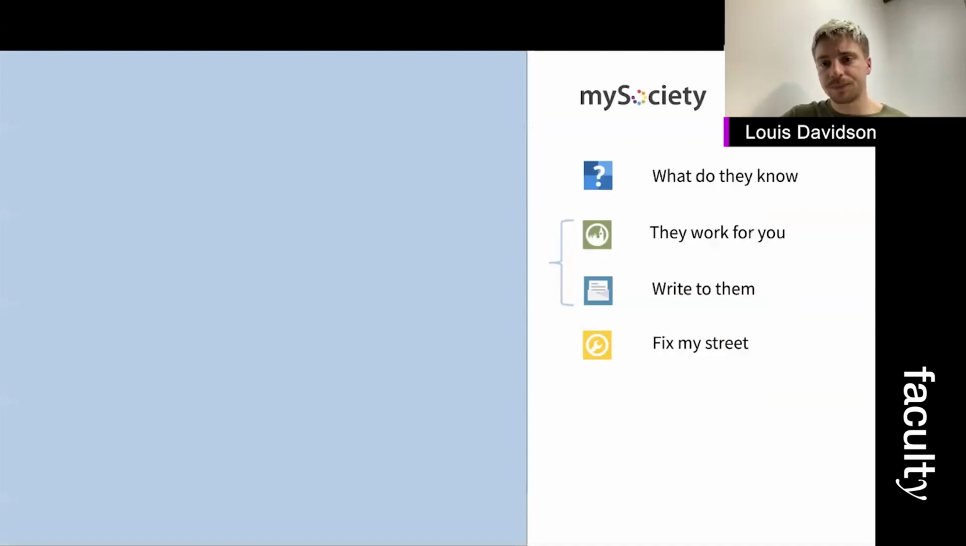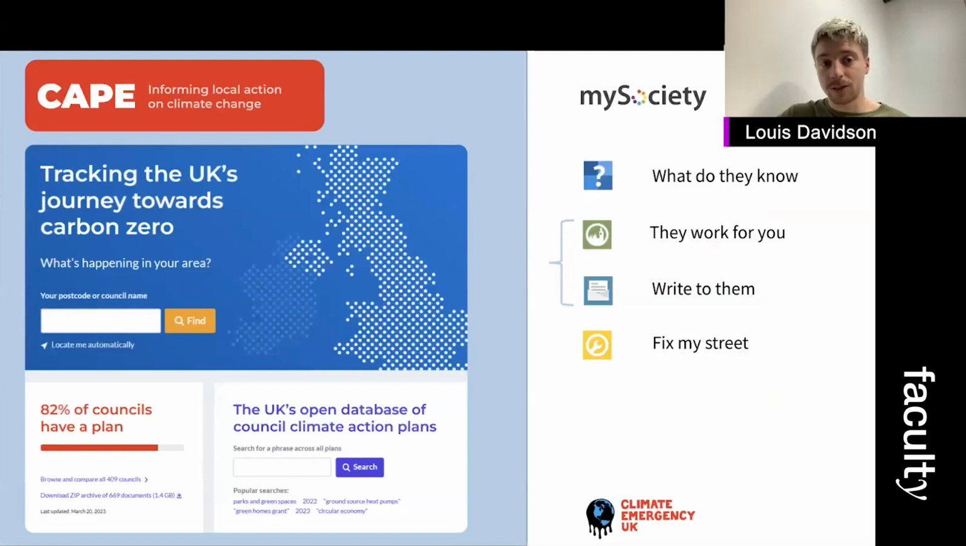Who are MySociety? They're not-for-profit, working on aiding transparency, democracy, and community in society. They use technological solutions on various websites. They recently added CAPE to their arsenal, in partnership with CUK, collating hundreds of climate action plans from across the UK. They've then scored them on how well they're implementing policies.